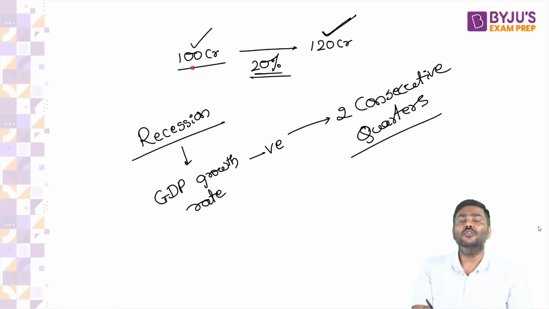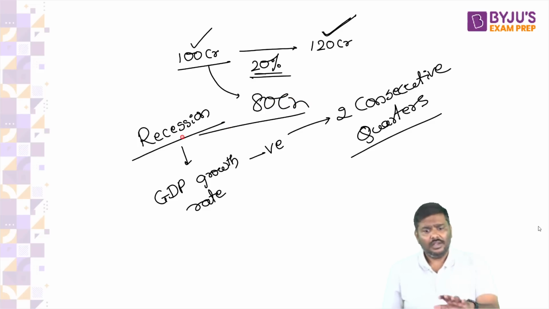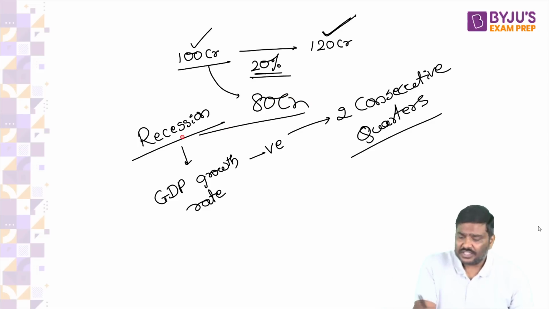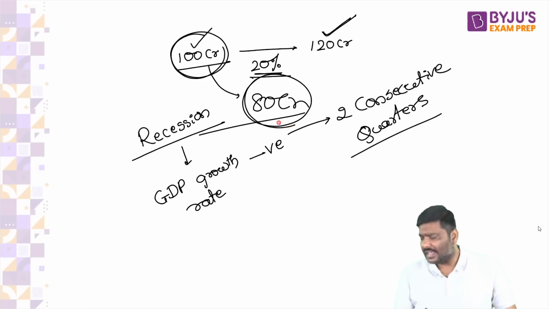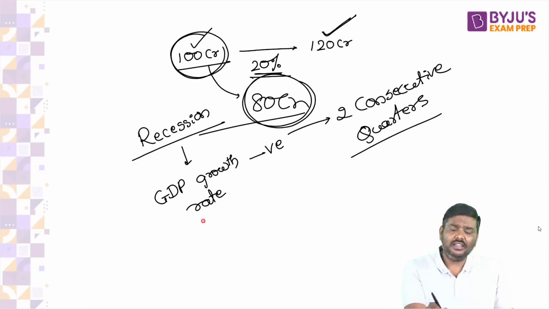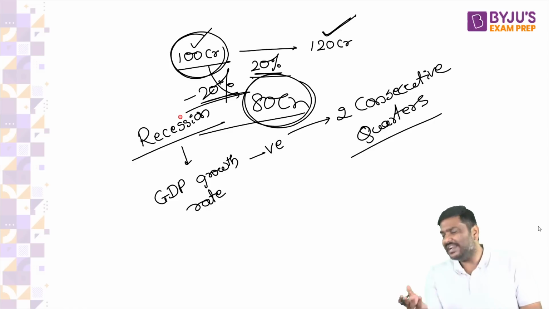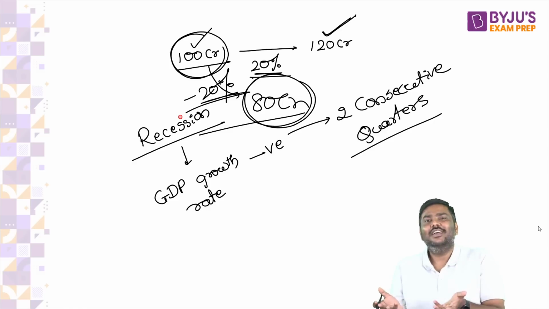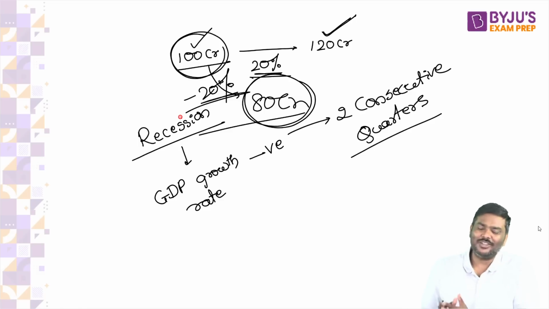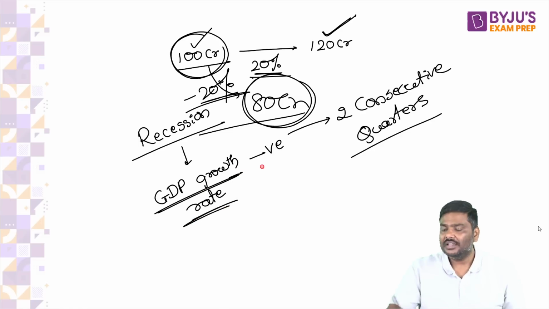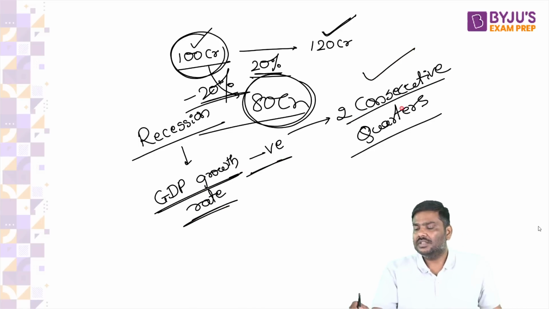Negative GDP would mean the market prices of goods and services are negative. How? But there can be a negative GDP growth rate. For example, 100 crore rupees, the value of goods and services falls to 80 crore rupees. Can this happen? Of course, yes. In this case, the negative growth rate is 20%. But you will not have negative GDP. Negative GDP doesn't exist. Understand the logic behind this.